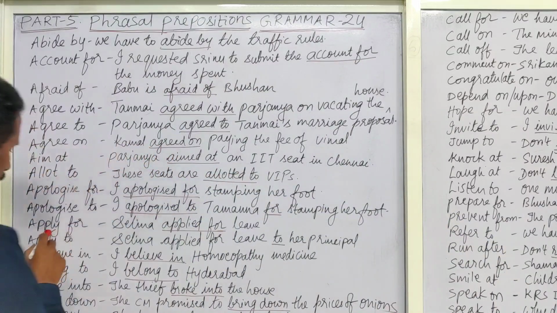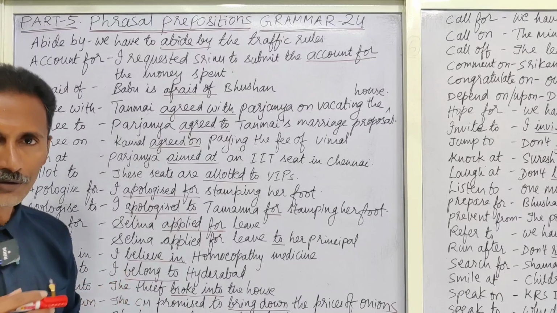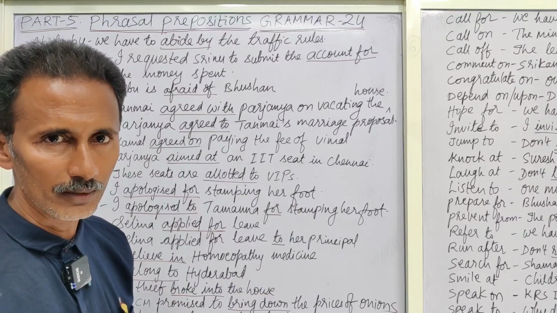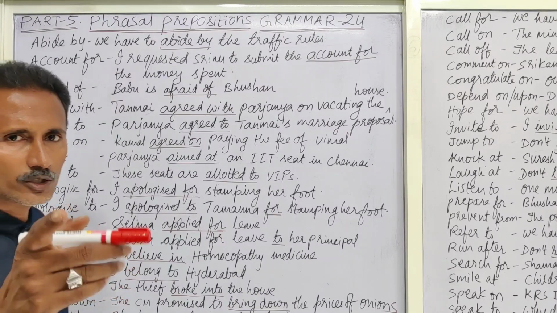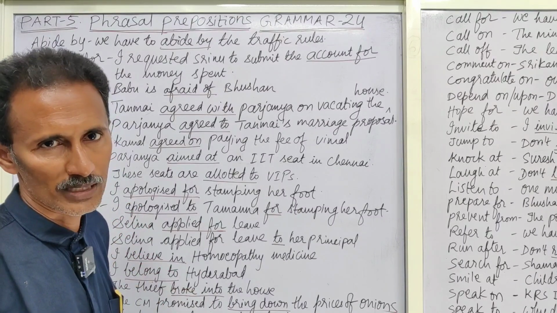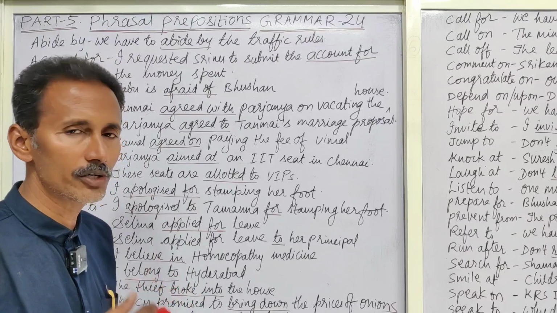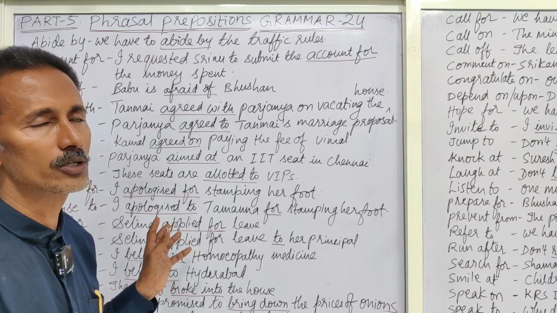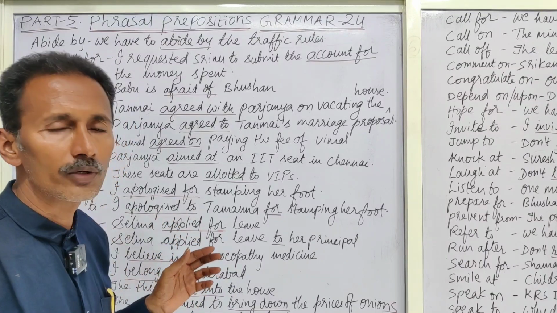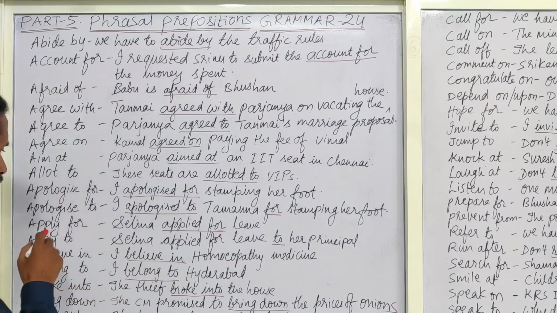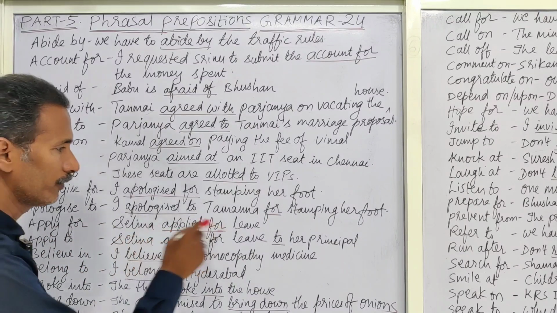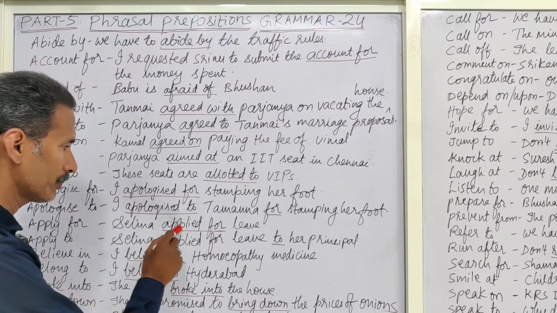Next one. When we apply for a post or when we apply for a leave, then we have to say for, apply for. And in my usage also, you might have observed the way I use these prepositions. Automatically in our day-to-day life, if we are very conscious in using them, it will come out without your knowledge, without your consciousness. So apply for. Selena applied for leave. After applied for.